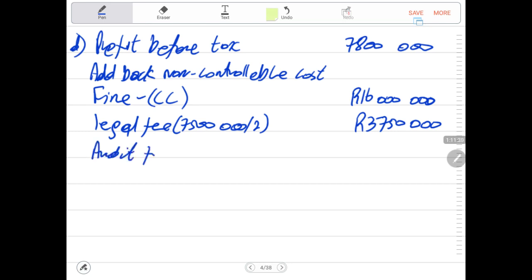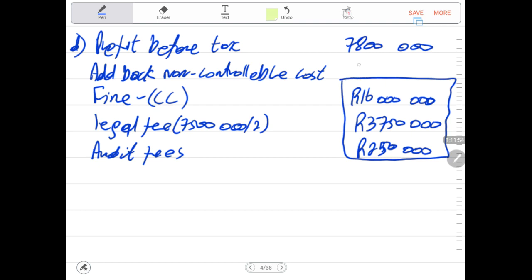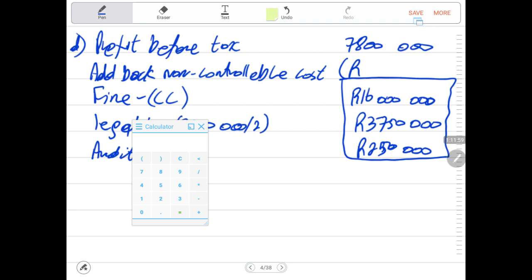Then we have audit fees. Remember, the divisional manager has no control of this cost. The audit fees, we were told that the head office allocated 250,000 to each of the divisions. And so these are the costs that the divisional managers have no control over, and they are controlled by the head office, or the divisional managers have no influence over. So now we had to add them back because they were deducted in the calculation of the profit before tax. So for us to remove a cost, we needed to add it back.